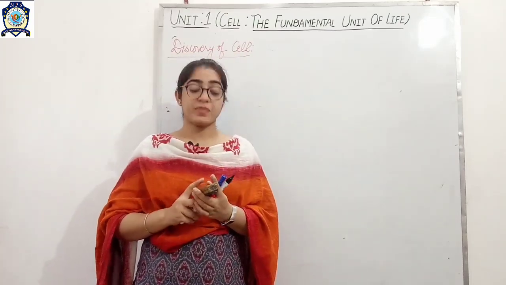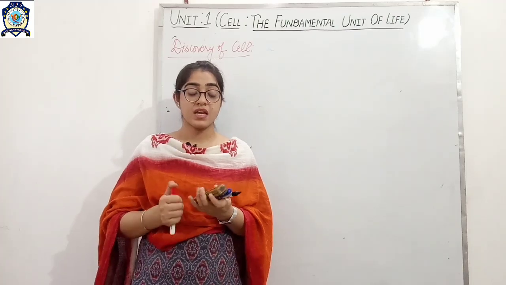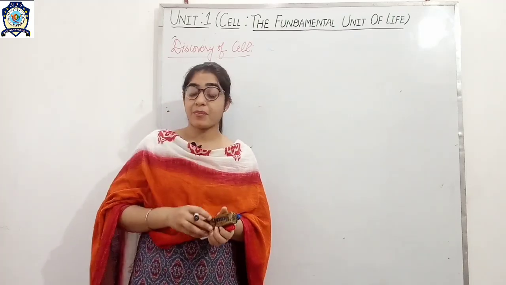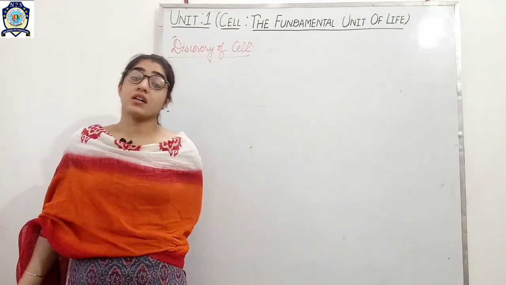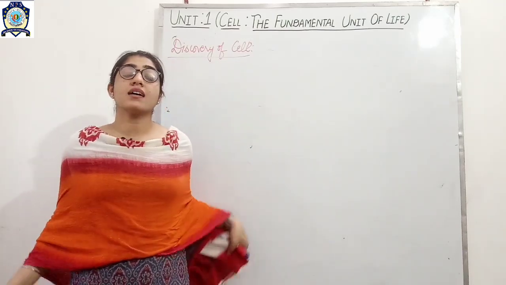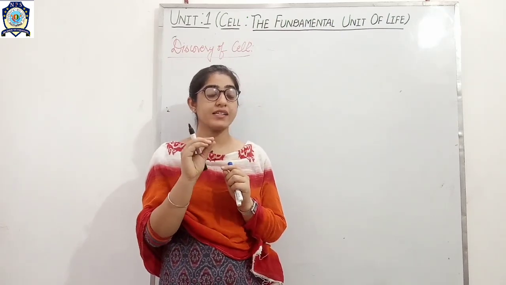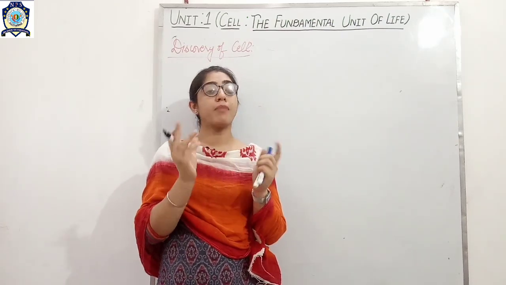So what happened? First of all, Robert Hooke, he was a scientist. He observed a cell under the microscope in a thin slice, or you can say a small slice, of a bark.